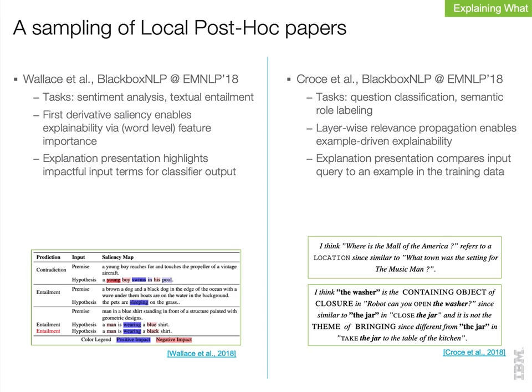Next, let's look at two local post hoc papers: Wallace et al. and Croce et al. Both use post hoc explanations, but where the former uses first derivative saliency to enable word-level feature importance presented by highlighting text, the latter uses layer-wise relevance propagation to enable example-driven explainability, shown to the user by comparing their input query to a training data example.